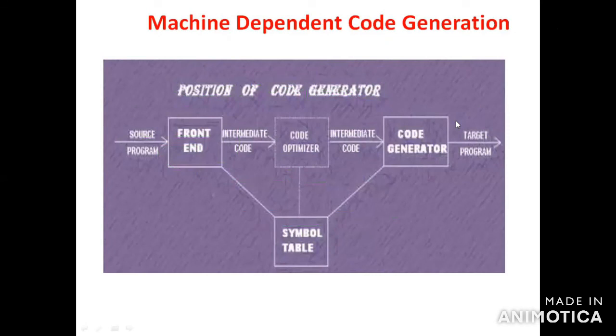So what is code generation? What are the properties of the code generation phase? What is object code form, and what are the different types of object code form? This is also one type of Part B question. Then there is machine dependent code optimization.